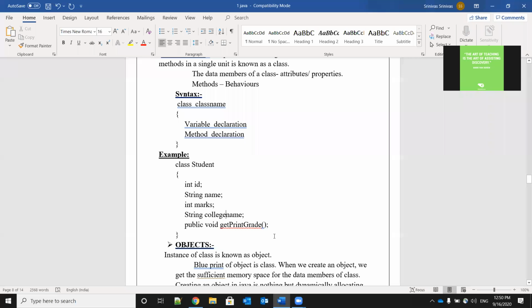Already we know that. Then here it is a declaration of a function. Function means nothing but method. public void getPrintGrade. It is nothing but a method declaration. We are declaring one method here which we are going to define later. So public is an access specifier, girls. If we write public here, then only we can call this function from the other class. So that is about the class.